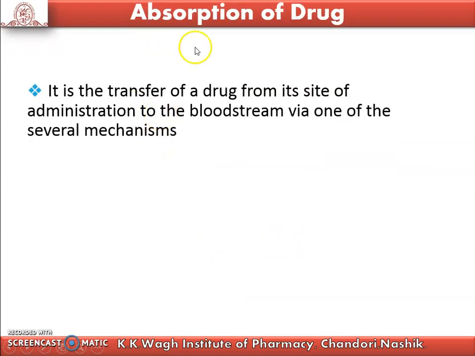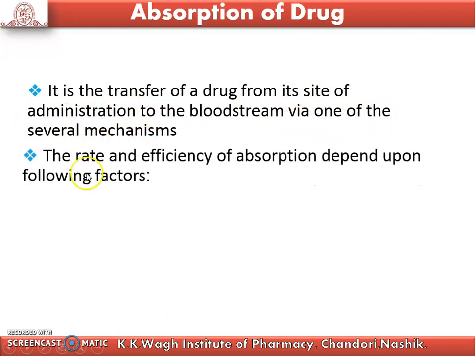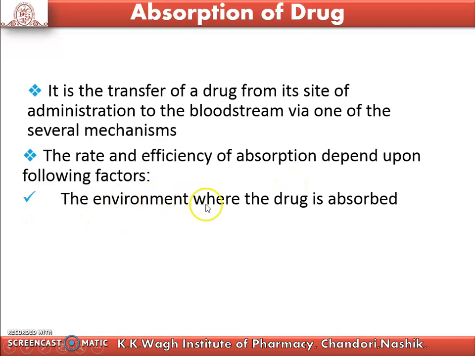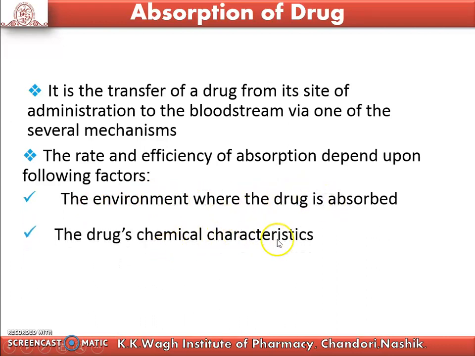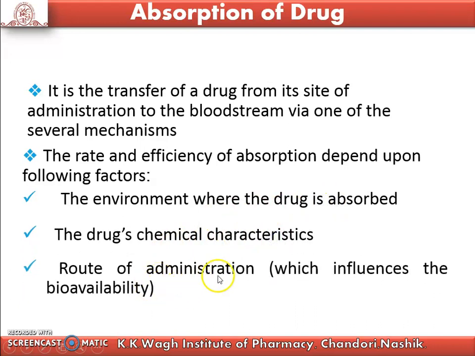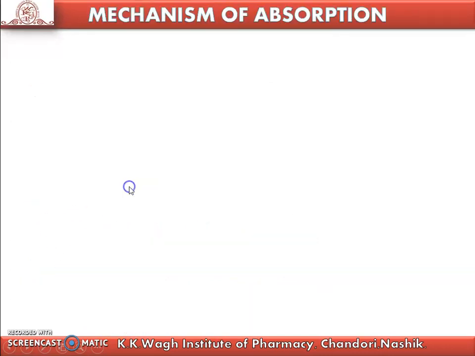Firstly, we see the absorption process in detail. It is the transfer of the drug from its site of administration to the bloodstream via one of several mechanisms. The rate and efficiency of absorption depend upon the following factors: the environment where the drug is absorbed, the drug's chemical characteristics, and the route of drug administration. These are the main factors involved in absorption.